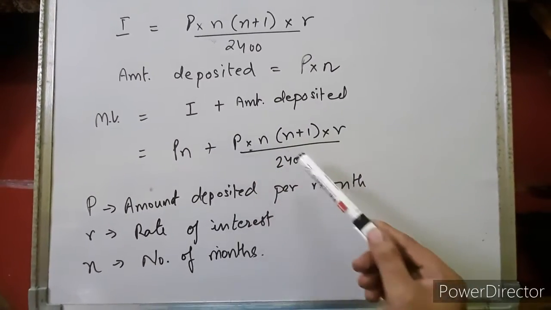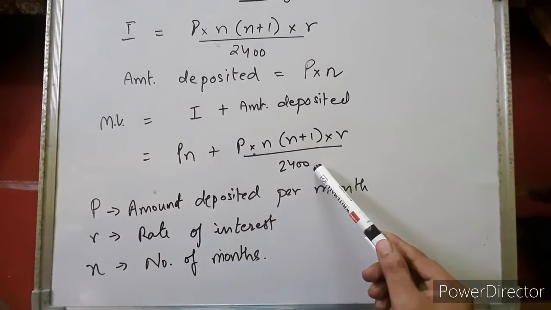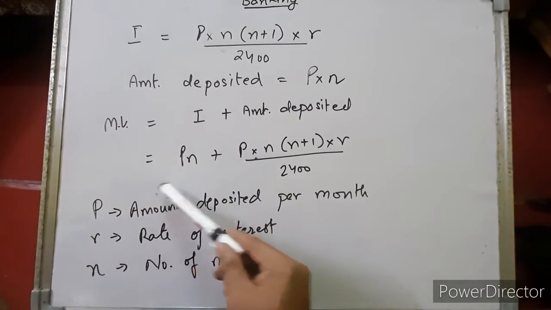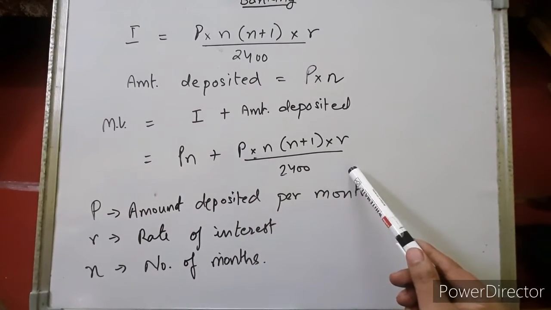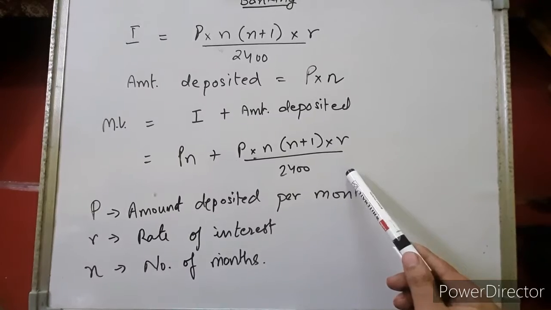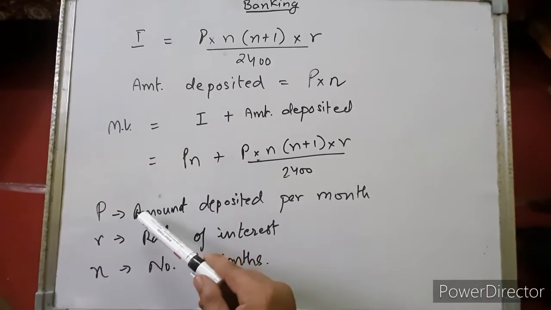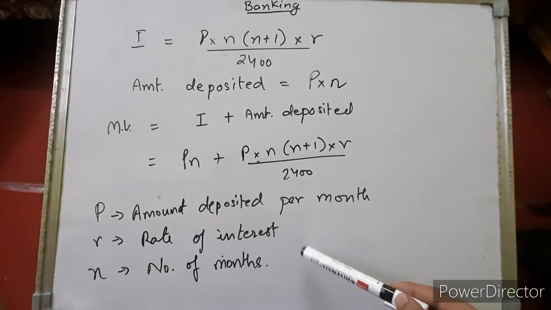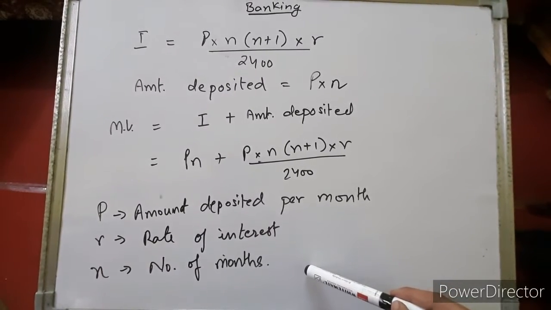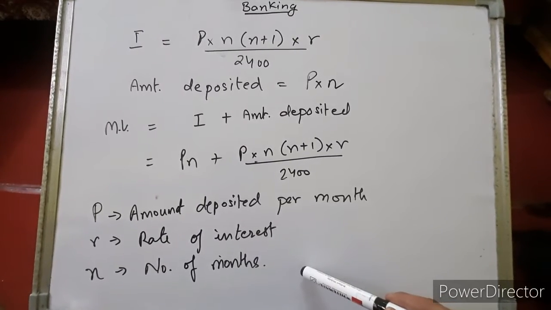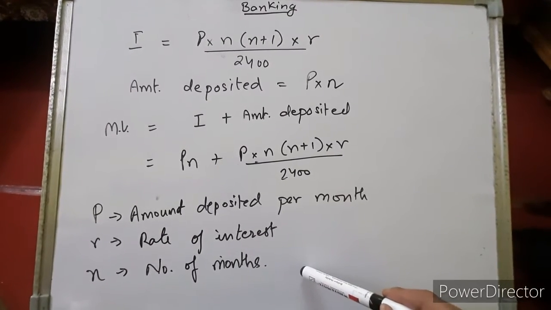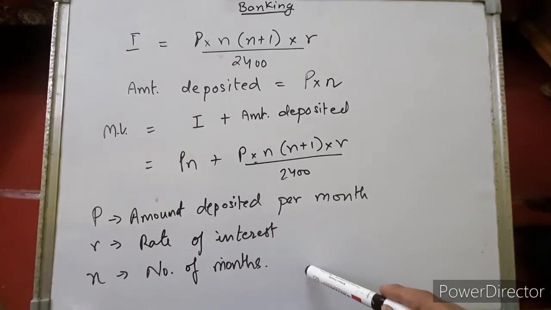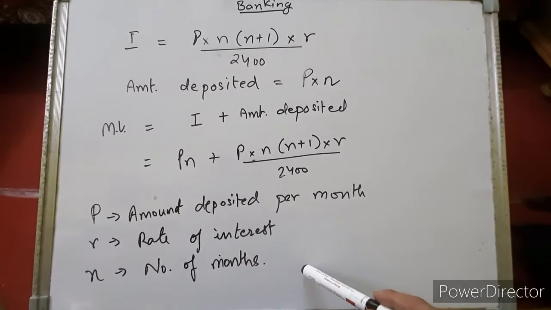The formula for interest we have calculated is P n (n plus 1) into R upon 2400, and the amount deposited is nP. So the formula for finding the maturity value will be Pn plus Pn into (n plus 1) into R upon 2400. Now where P is the amount deposited per month, R is the rate of interest, and n is the number of months or number of times the P value has been deposited. Right, children? Learn the formula, note down all the theory in your fair copies. And next we will be solving a few examples to understand the topic.